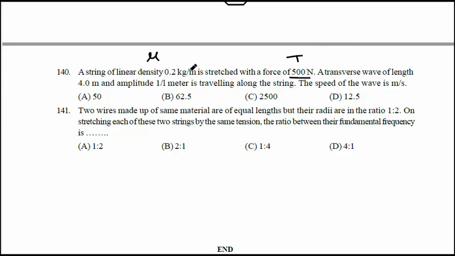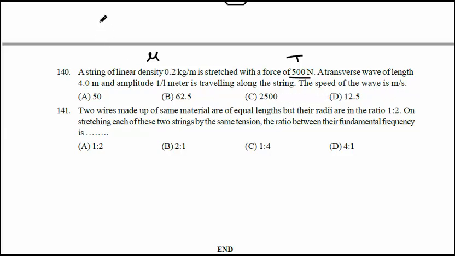Linear density mu is 0.2 kg per meter. A transverse wave of wavelength 4 meter and amplitude 1 meter is traveling along the string. What is the speed of the wave in meter per second?